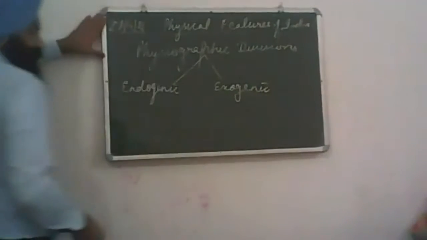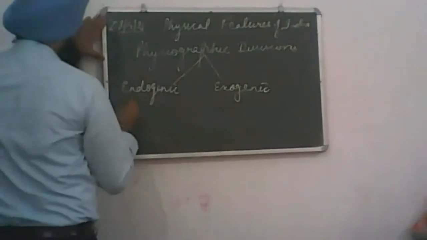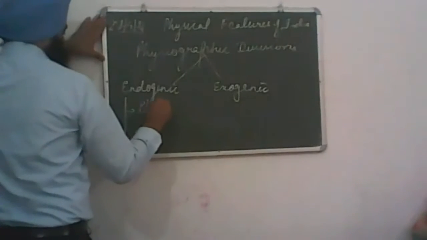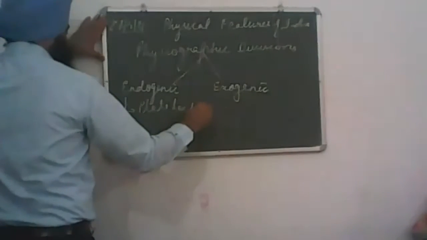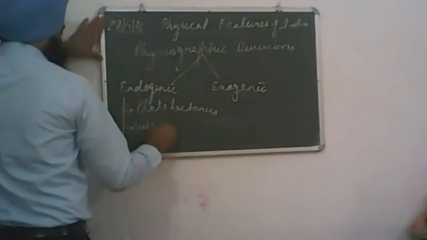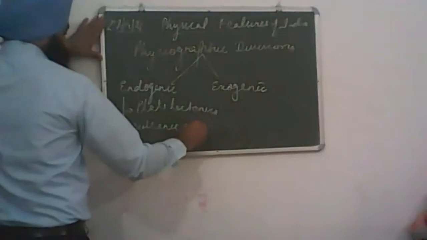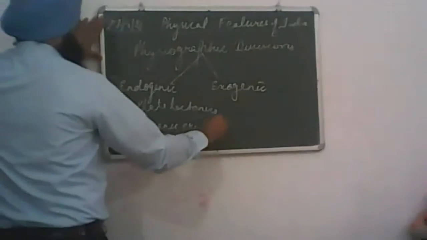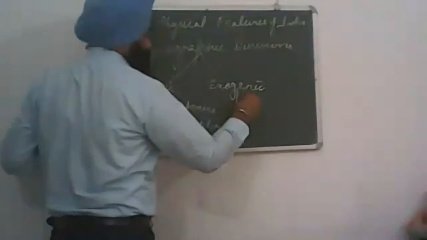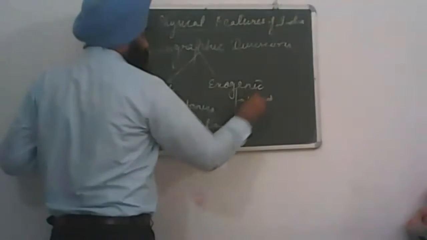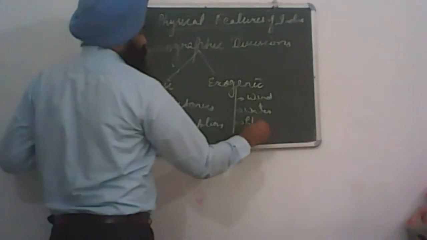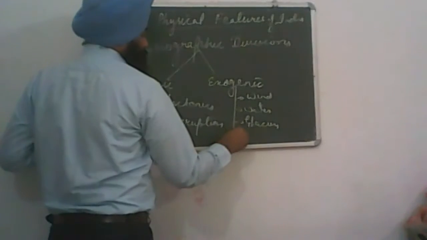Endogenic movements are internal, like plate tectonics and volcanic eruptions, and exogenic movements are those which act on the surface of the Earth's crust, like wind, water, glaciers, and sea waves.